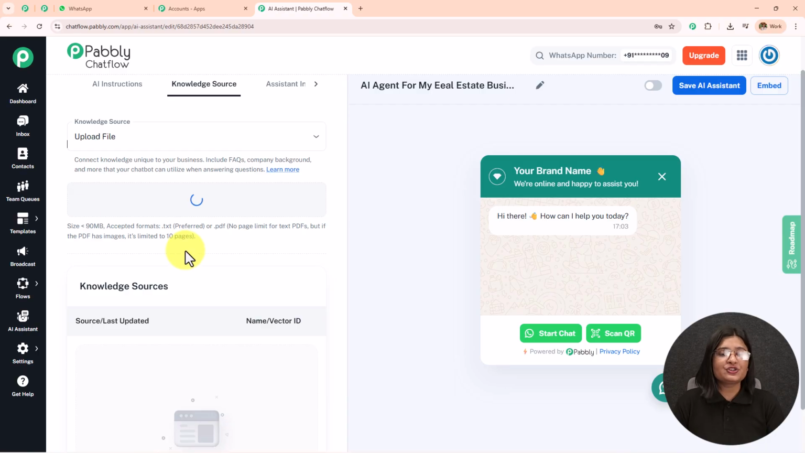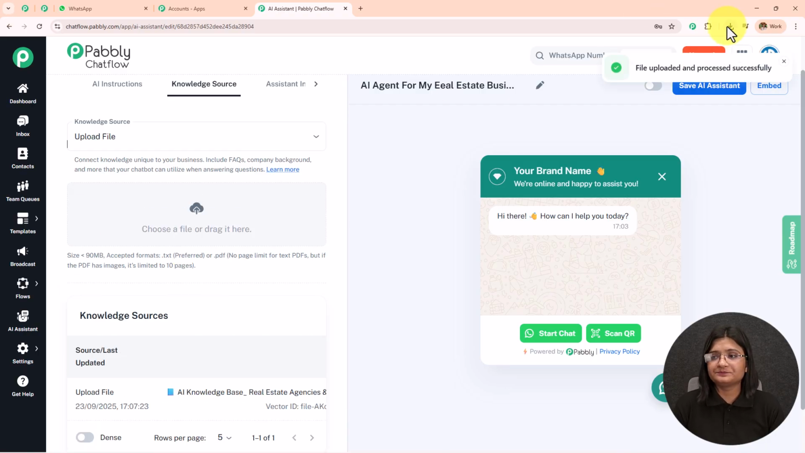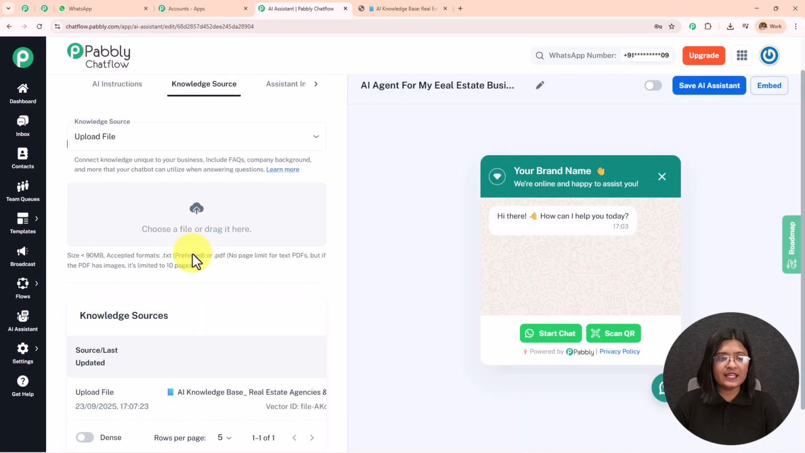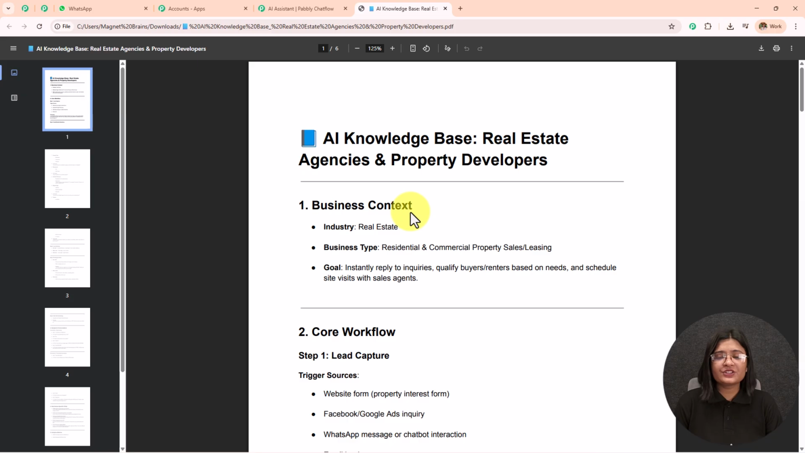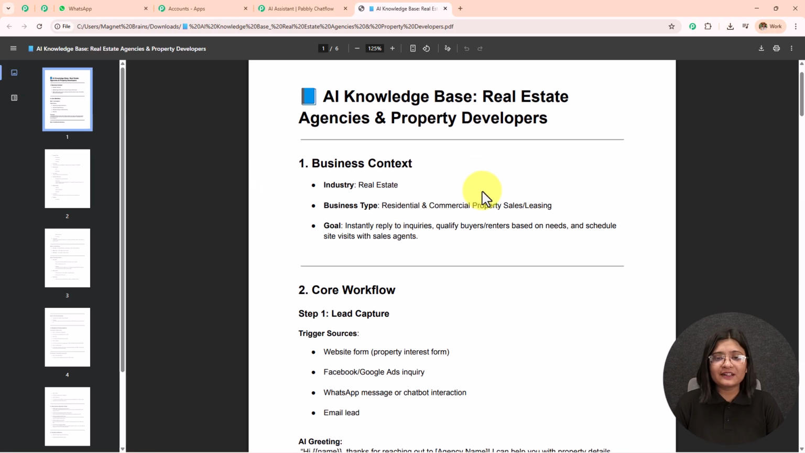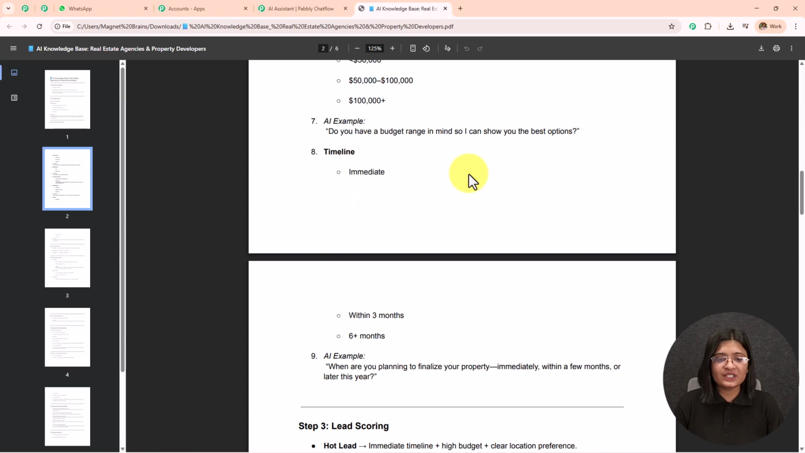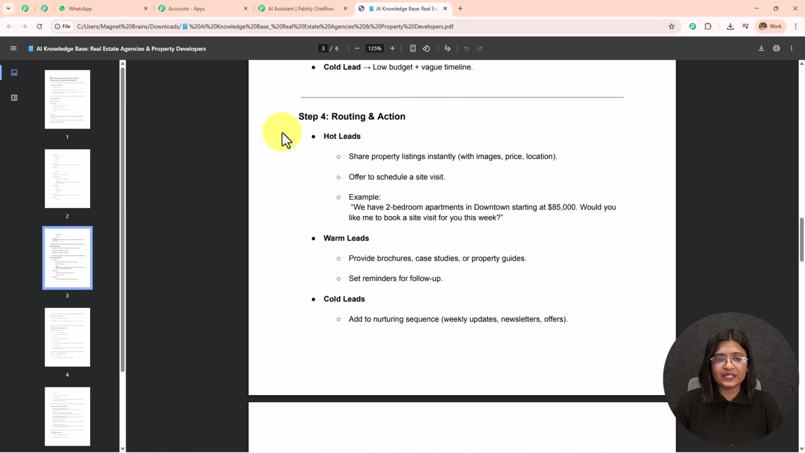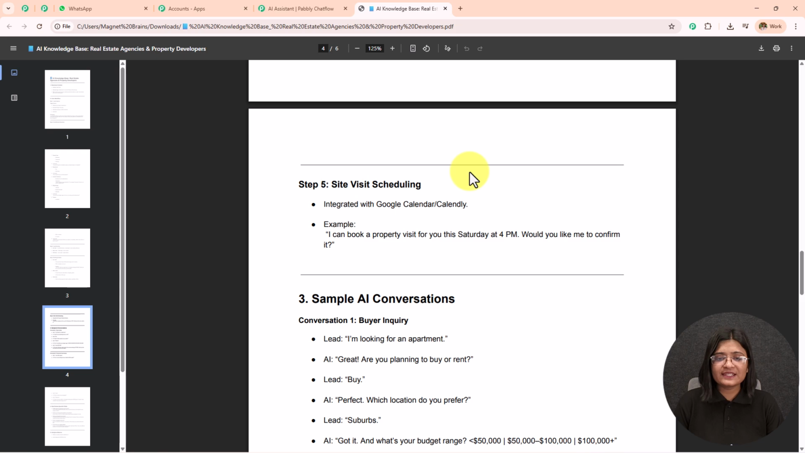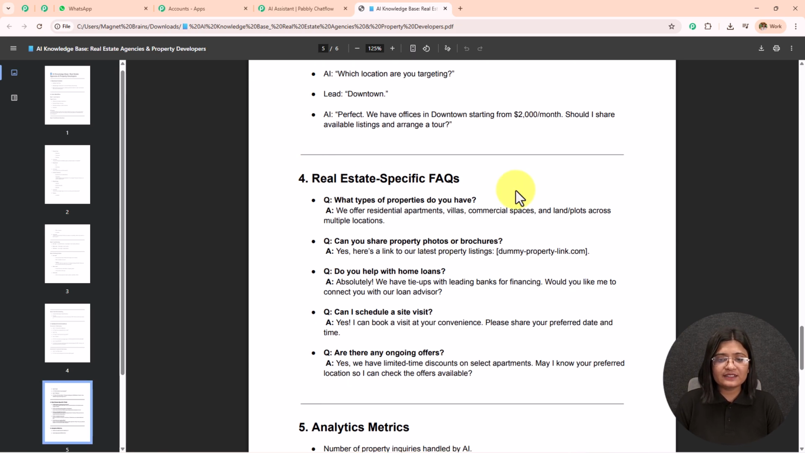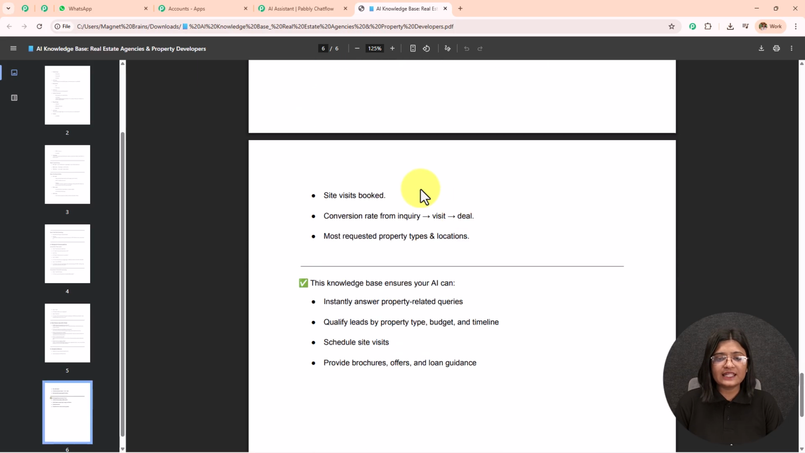I'm going to show you the document which I've created now. So this is the knowledge base which I have uploaded over here, and I have created this. So this is the knowledge base which I have created with some dummy details. You have to add your own complete details. First I have added the business context, the core workflow, the qualification question, and then I have this lead scoring, the routing and action, site visit scheduling, sample AI conversation, and then the real estate specific questions, analytics matrix.